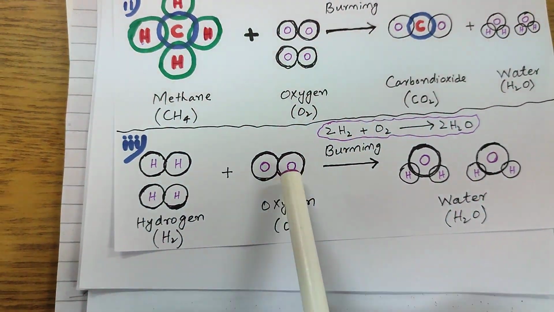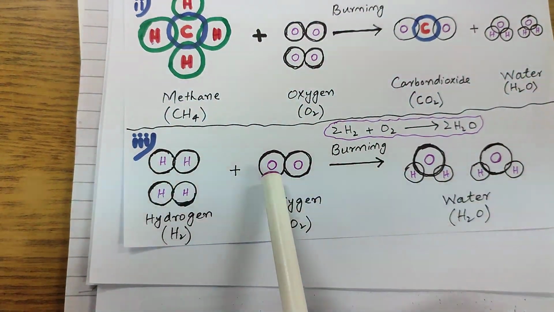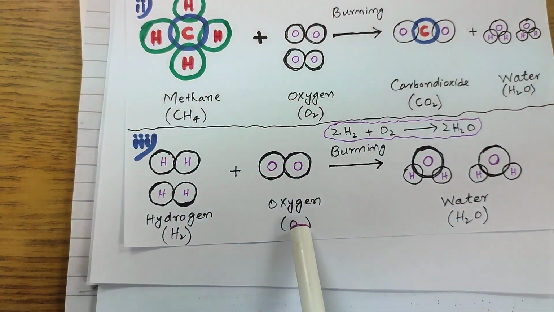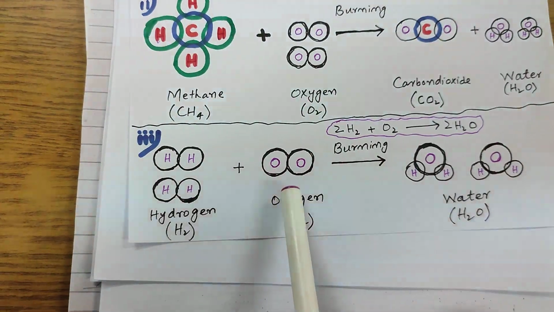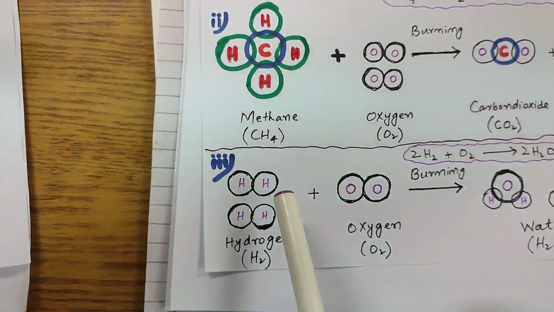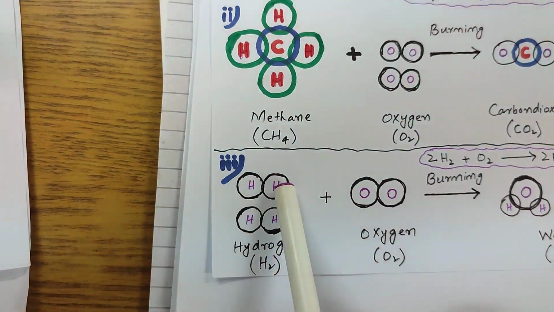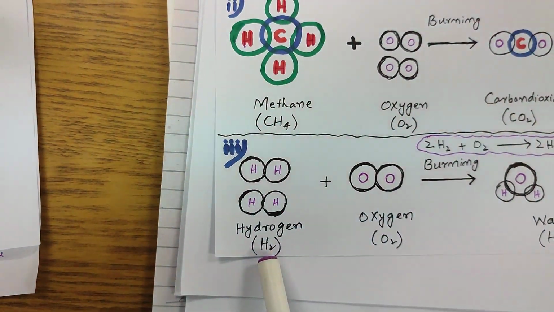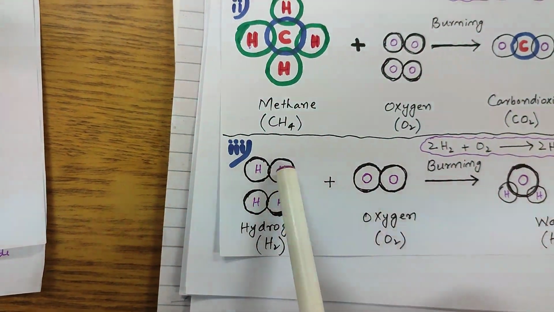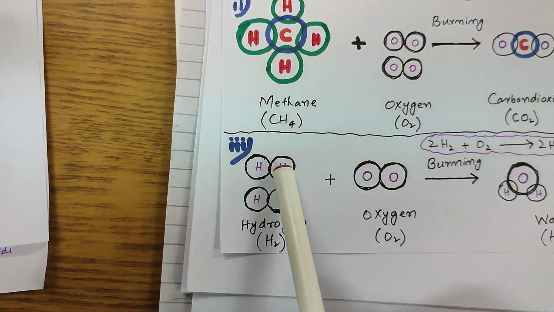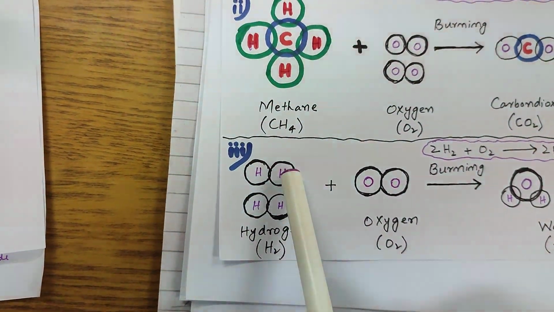Here these two are oxygen atoms bonded together. So this is one oxygen atom, the other oxygen atom, and we call it O2. O2 is the formula, the name is oxygen. Similarly, two hydrogen atoms bonded together are said to be H2. H2 is two hydrogen atoms bonded together, but here two molecules of H2 are involved.